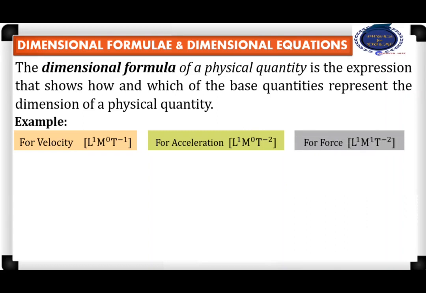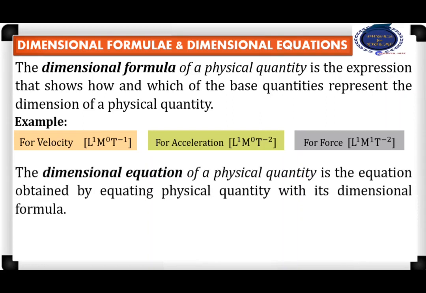Now let us consider the dimensional equation. The dimensional equation of a physical quantity is the equation obtained by equating the physical quantity with its dimensional formula. We already know the dimensional formula for velocity, acceleration and force.